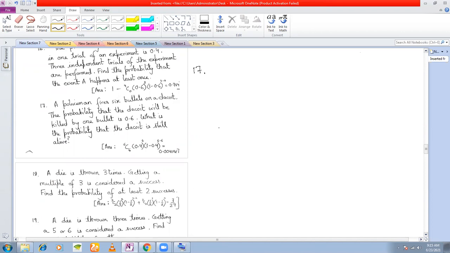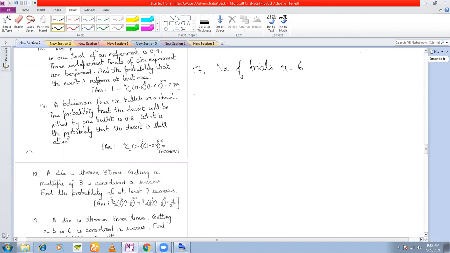Next question is, a policeman fires 6 bullets on a dacoit. The probability that the dacoit will be killed by a bullet is 0.6. What is the probability that the dacoit is still alive? So first of all, how many trials? How many bullets are fired? 6. So 6 trials are there, right? Now when will the dacoit be killed? When at least one bullet hits him, either one bullet or two or three or four, five or six.